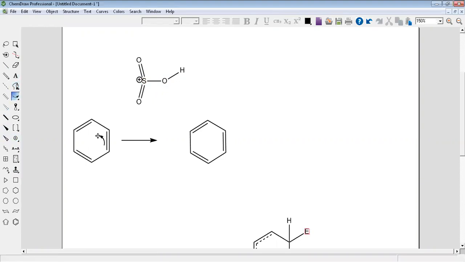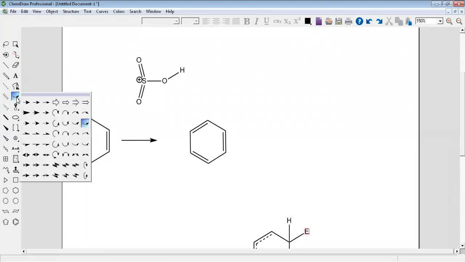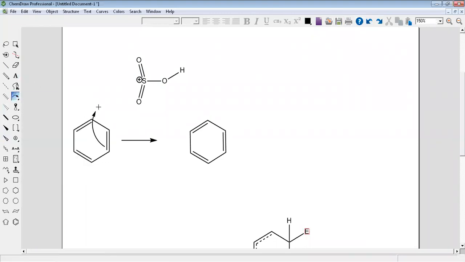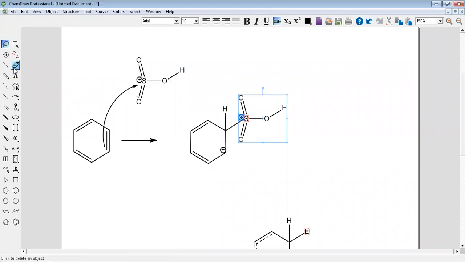It will attack the electrophile, the positive charge, to give you this, and we have a positive charge. One of them is the proton, and this part will come to here without charge, exactly like this.